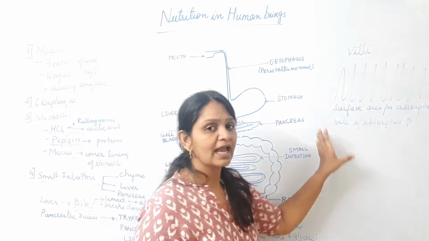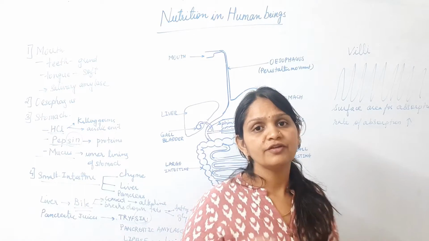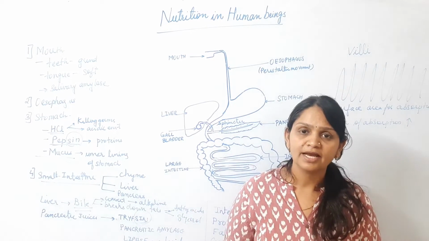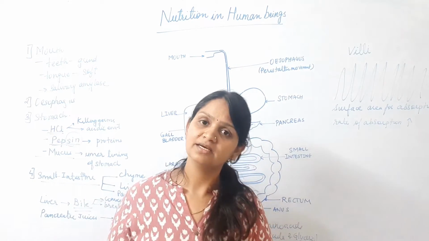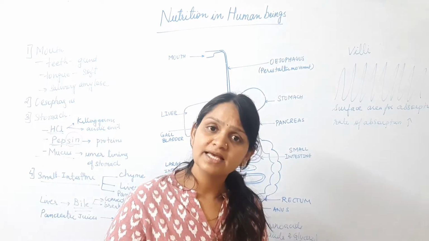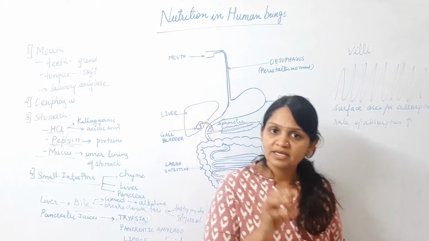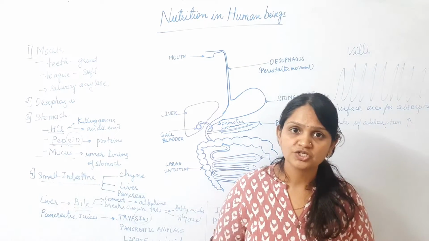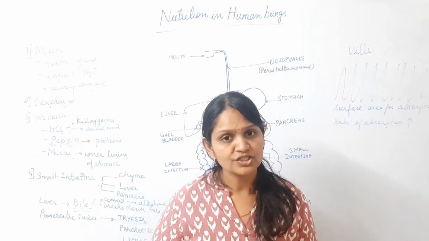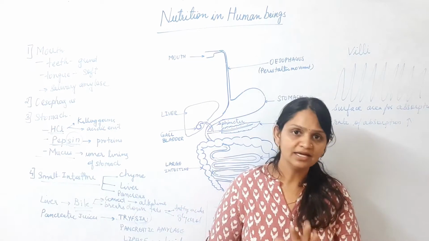The blood will carry these small molecules to different cells of our body, and there these food molecules are assimilated in the cells. These cells will use the energy released during the process of respiration for their various activities as well as for growth and repair.